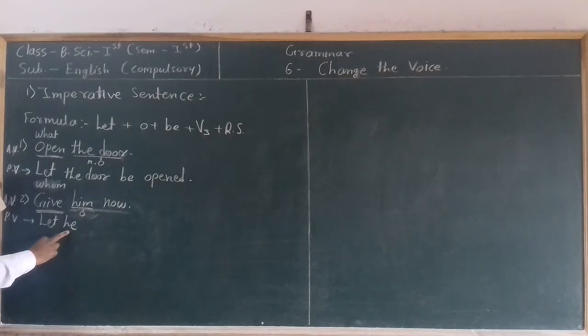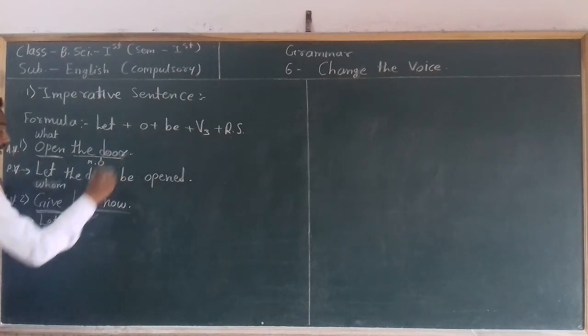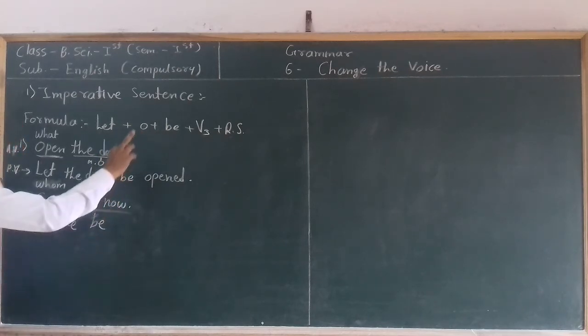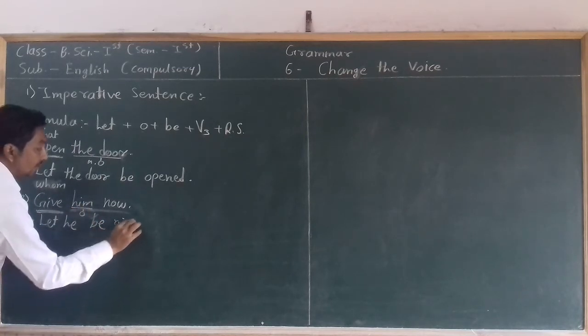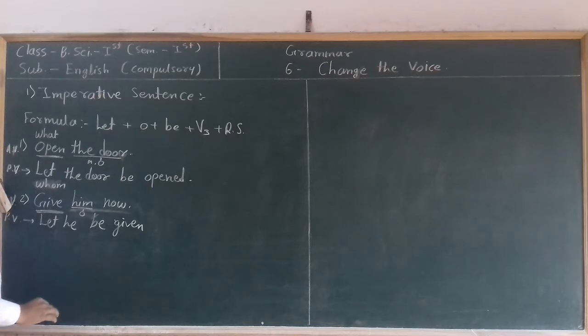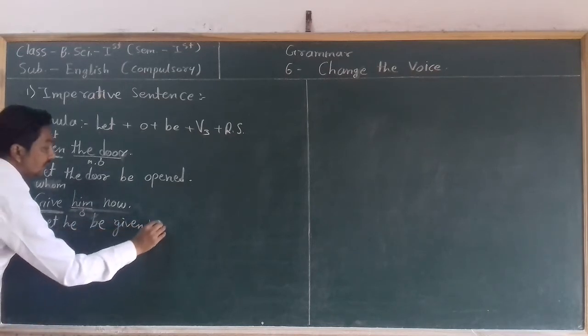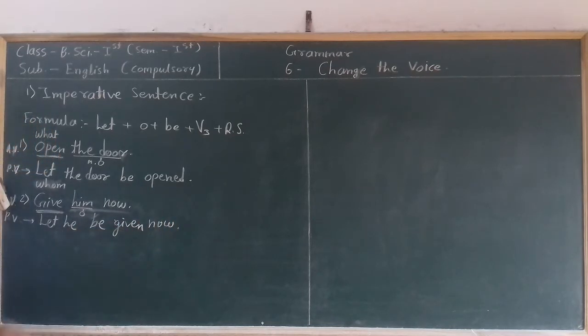The nominative form is he. Then after that write be, then given, then the remaining sentence. The remaining sentence is now. So in this way we can transform any active voice imperative sentence into passive voice.